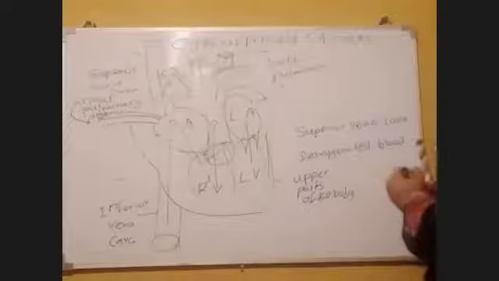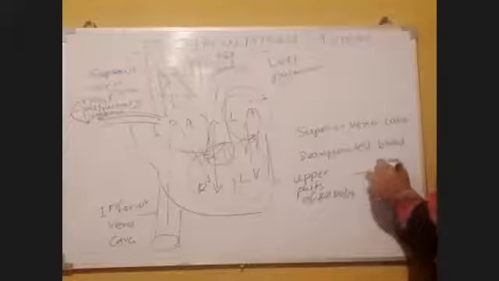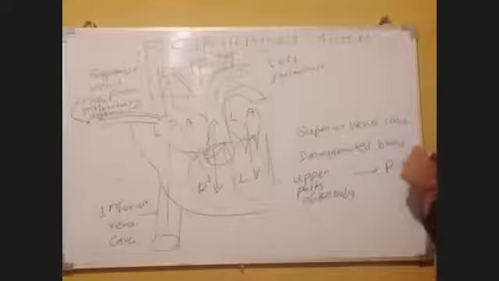Superior vena cava brings deoxygenated blood from upper parts of the body into the right atrium. Okay, right atrium.